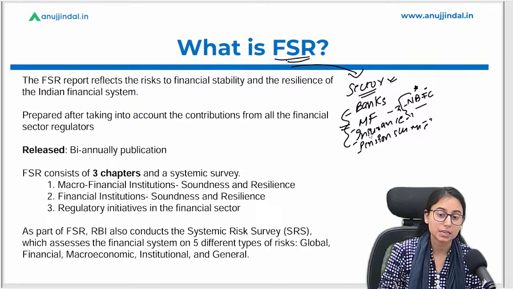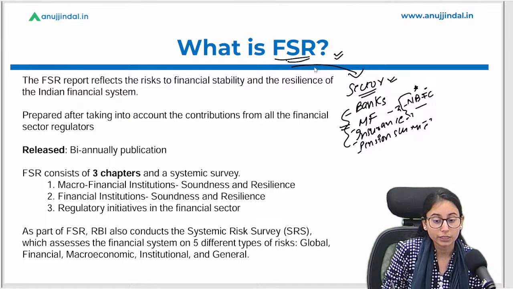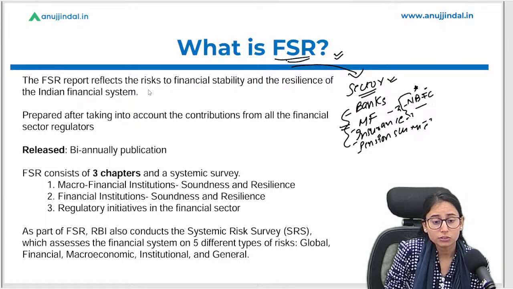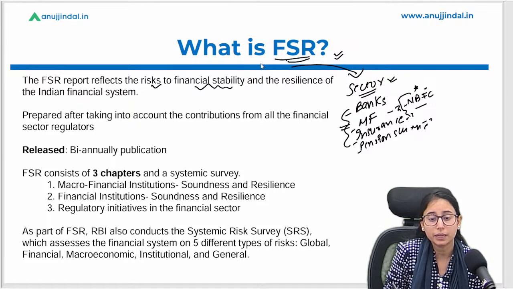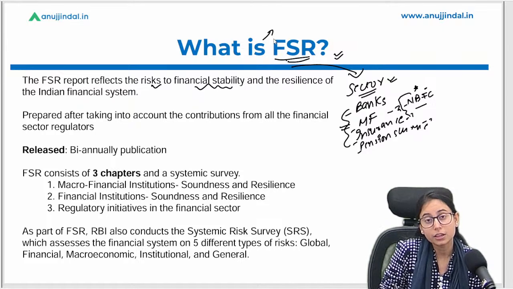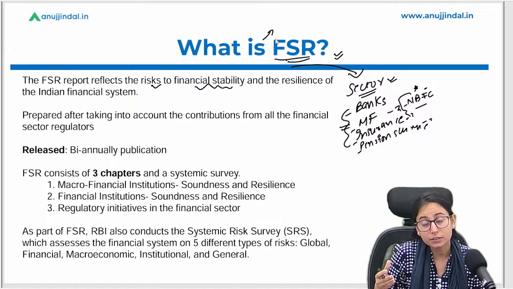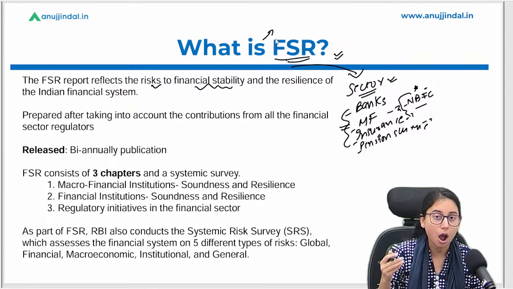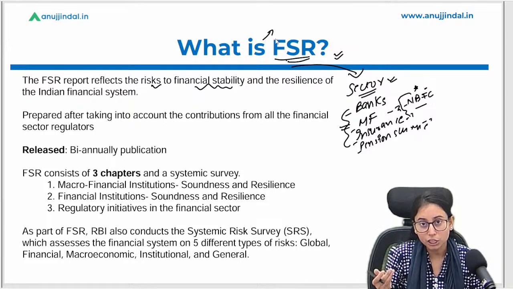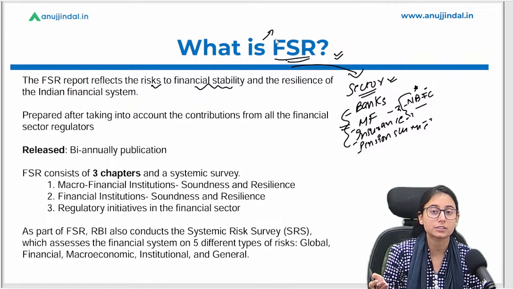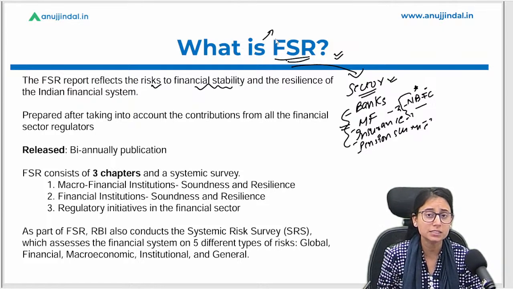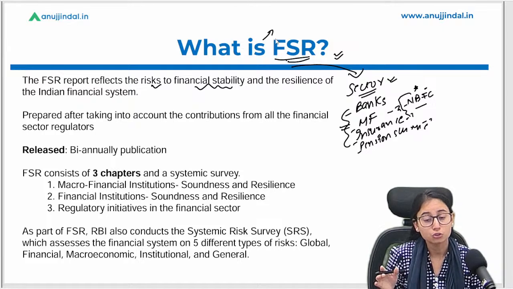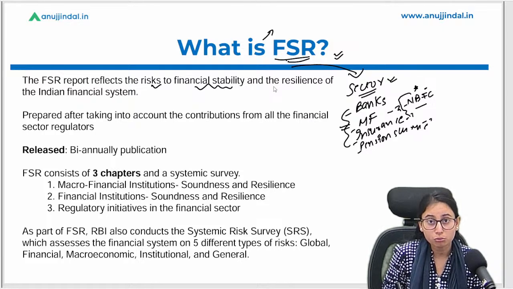So here we are discussing what the Financial Stability Report is. Let's read through the PPT, which says that FSR reflects the risks to financial stability. This report also highlights potential risks that can impact the financial institutions of the economy, and how we can mitigate them. The recommendations and suggestions that this FSR lays down are also important from the exam point of view. You can highlight these points in your descriptive answers as well, so try to be attentive throughout this session.